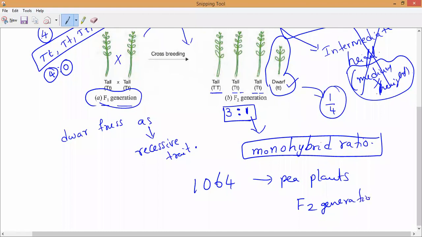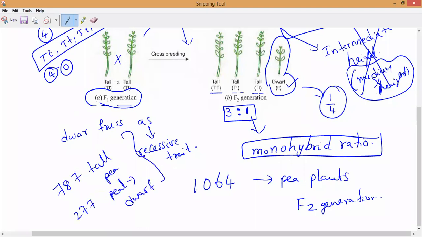Do you understand, everybody? Out of a total of 1064 F2 generation plants, Mendel found that around 787 were tall pea plants and 277 were dwarf pea plants.